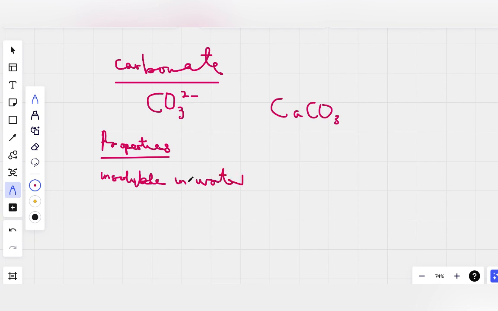That's their number one property. They are insoluble in water, except for sodium, potassium, and ammonium carbonate. Only these three are soluble.